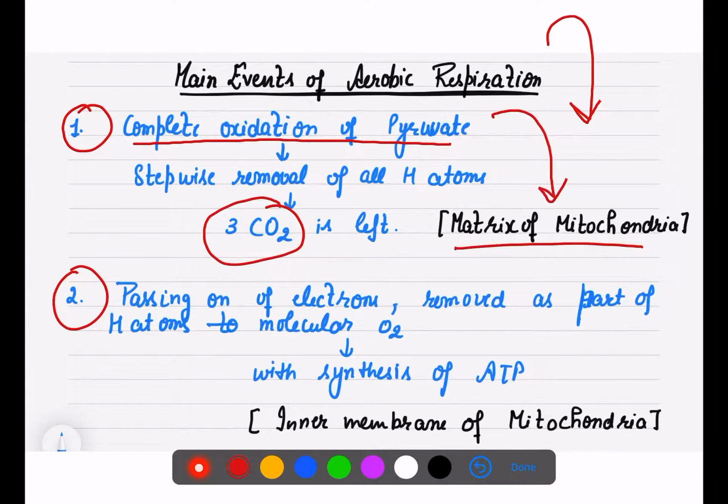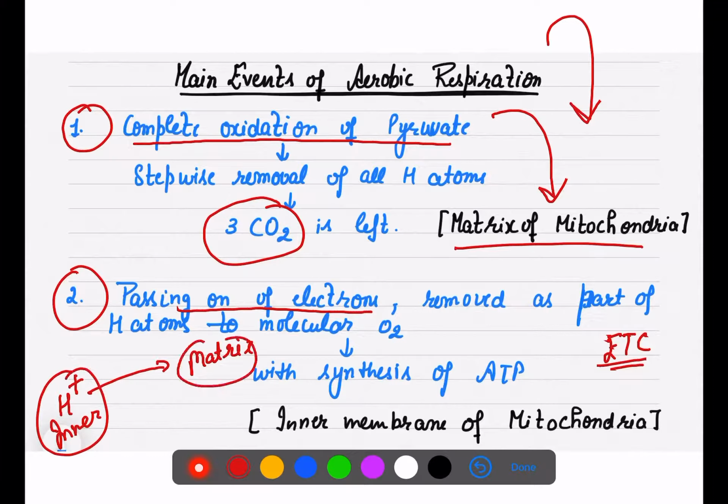Second, in the ETC there will be passing on of electrons, done when hydrogen, or protons, are removed from the inner membrane space and thrown out in the matrix. During this transfer of protons, electrons are passed on to O2. So O2 combines with these protons and gives rise to the formation of water.